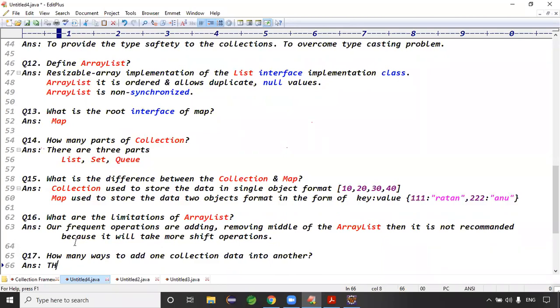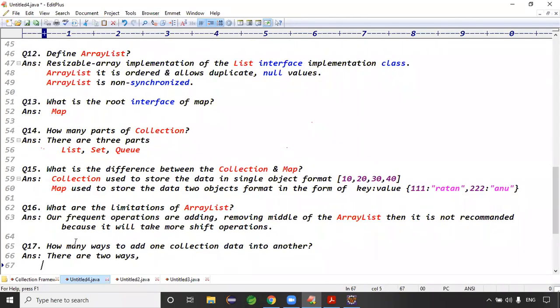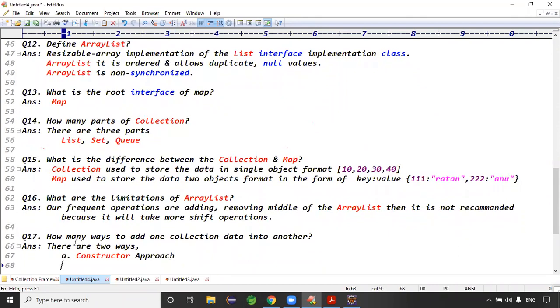There are two ways, right? What are the two ways, guys? One is the add all method, and the second is the constructor approach. Constructor based, constructor approach, that is not a problem. One is the constructor approach, and the second one is the add all method, right? Exactly.